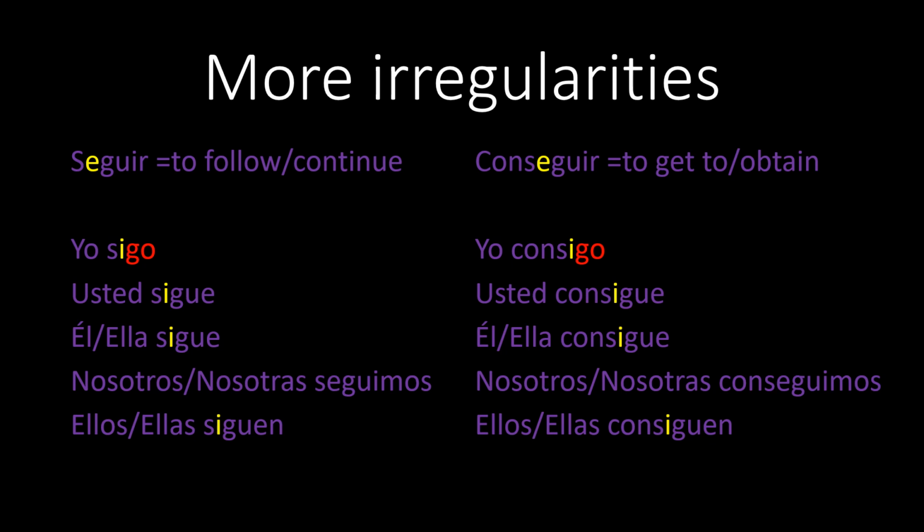Now look at conseguir. Yo consigo, usted consigue, él consigue, ella consigue, nosotros conseguimos, nosotras conseguimos, ellos consiguen, ellas consiguen. So take a look. You see that what happens here is that the U disappears in the yo form. Seguir has a U in it right after the G, but the yo form, yo sigo, doesn't have a U. The same is true on the right. You see conseguir has a U after the G. Well, that U disappears in the form that goes yo consigo.